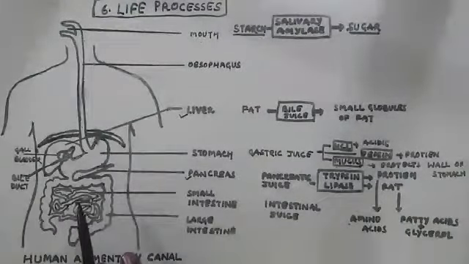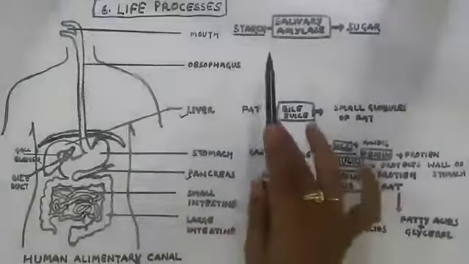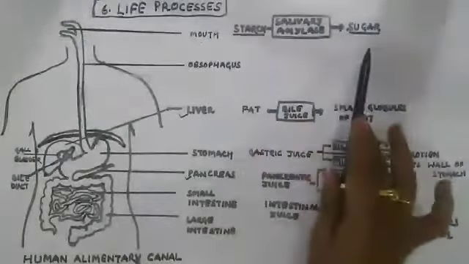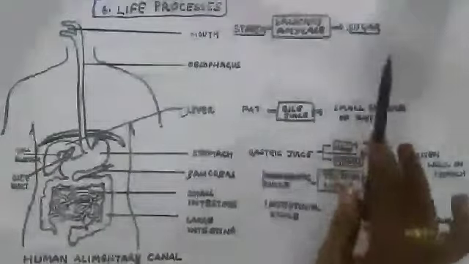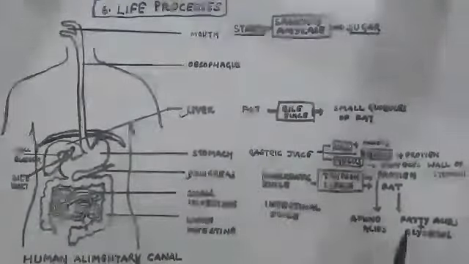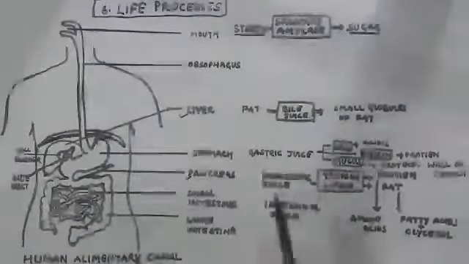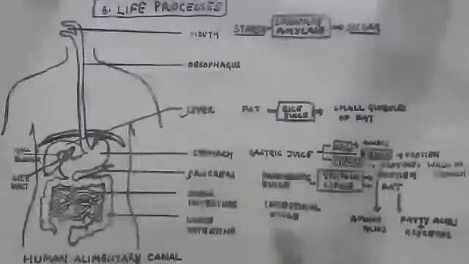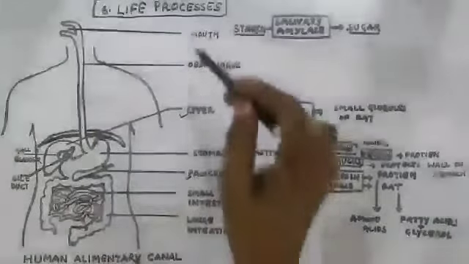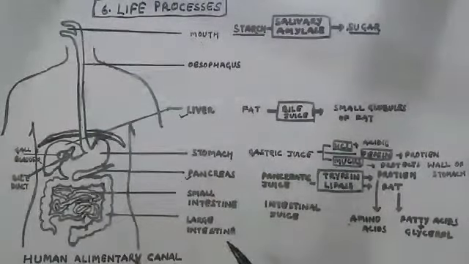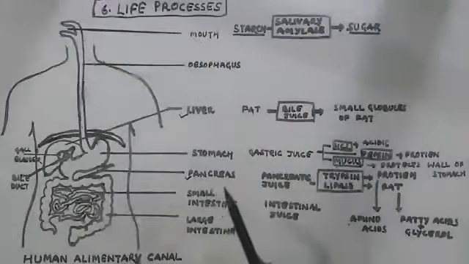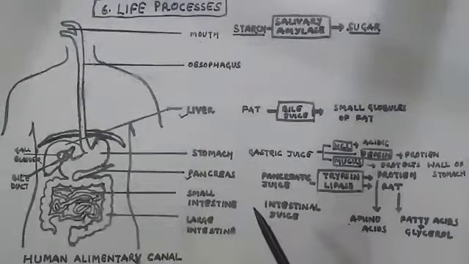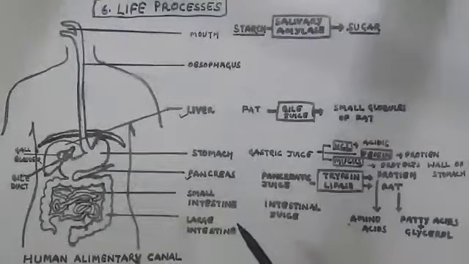So, food materials such as starch or complex sugar have been converted to simpler sugar. The fat has been converted into fatty acids and glycerol. The protein has been converted into amino acids. This complete process involves all the organs as well as different glands, such as the liver, pancreas, gastric glands present in the stomach, and intestinal glands present in the small intestine.